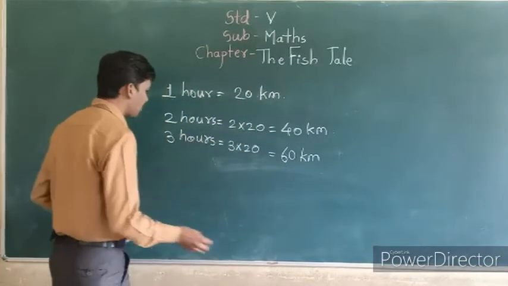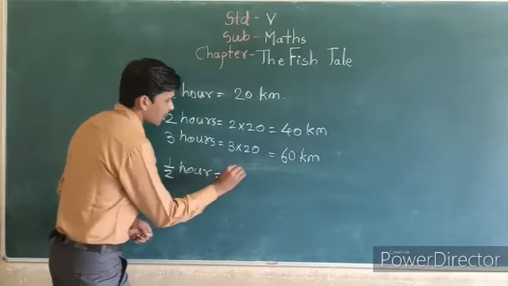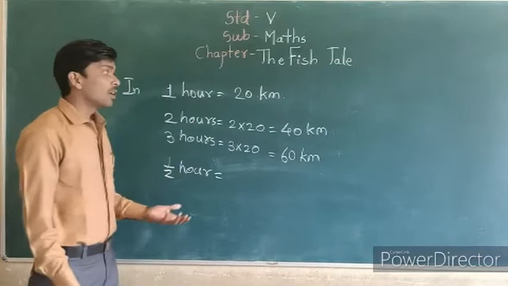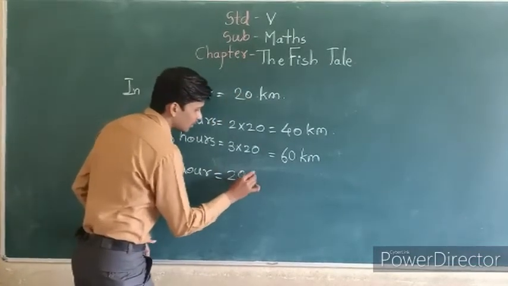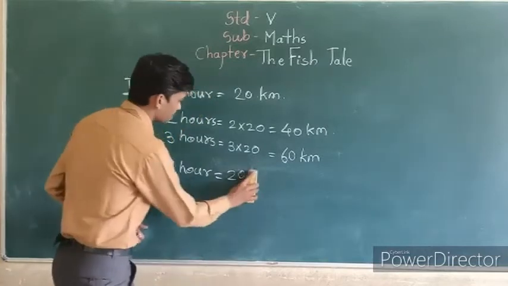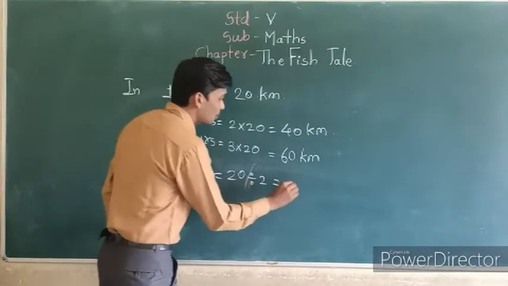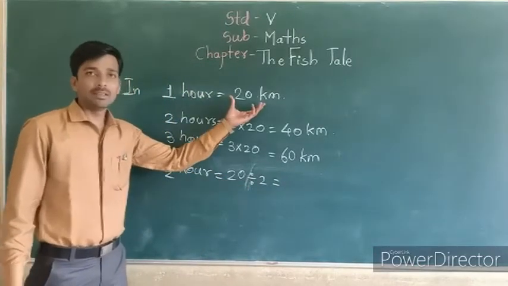So in half an hour, how much can they travel? How to find this? Correct. How to find? By dividing this number by 2. 20 divided by 2. We have to make half of that 20. Okay.